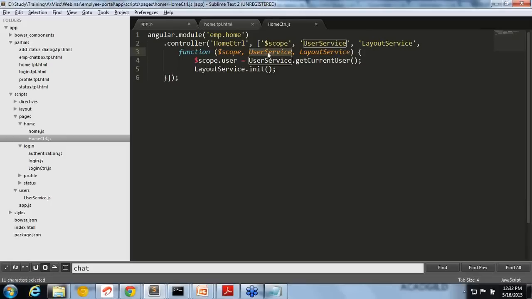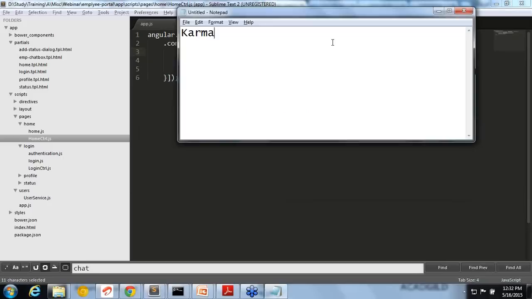Unit testing means you are testing a particular unit, right? So you want to mock the data, and you can easily mock it because you are injecting everything. You can give any data. Instead of user service, I can give a mock user service, right? That is the benefit of why I said Angular is easily unit testable. For test coverage, you have to use another plugin. There are a lot of plugins available for showing the test coverage. And automation, of course, is possible.